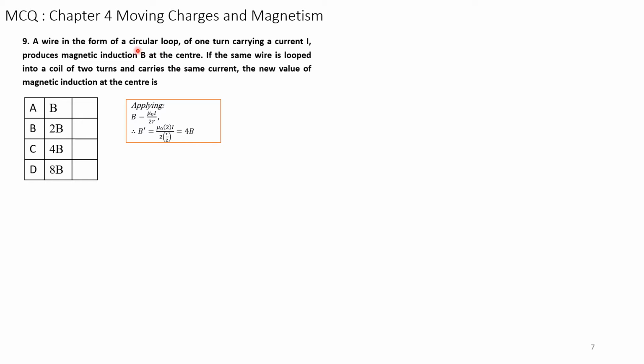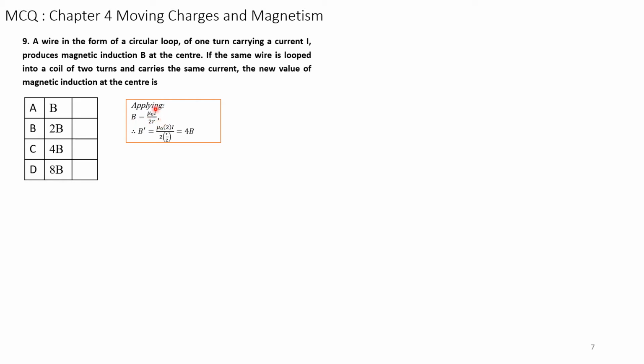Please note here, circular loop of 1 turn, number of turns is 1, and carrying a current produces a magnetic field B. If the same wire is looped into a coil of 2 turns and carries the same current, the new value of magnetic induction at the center is. So now N becomes 2. So we have to apply the formula. B is equal to mu naught I divided by 2R.